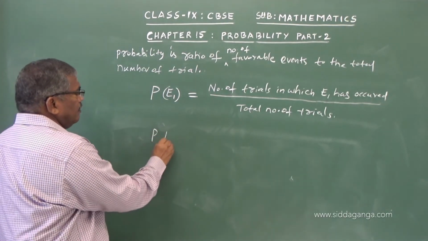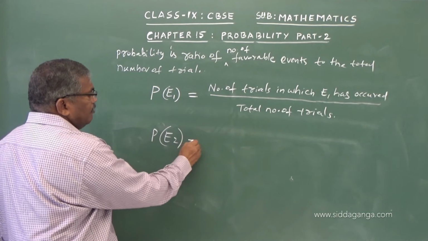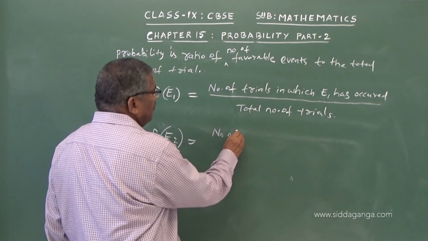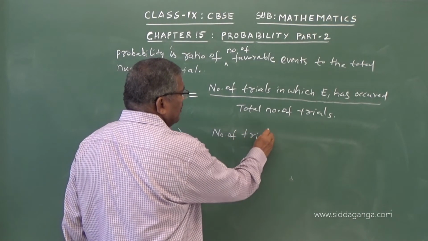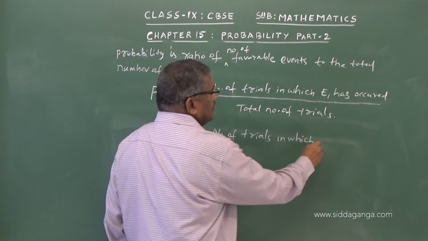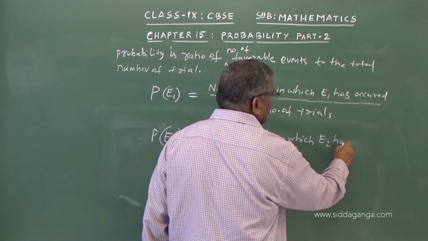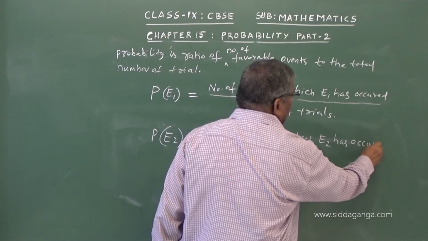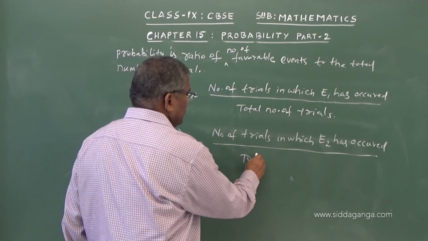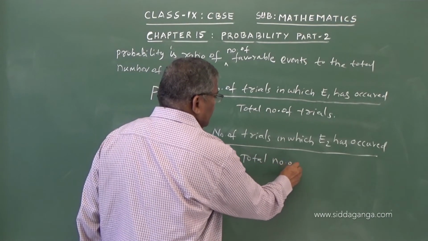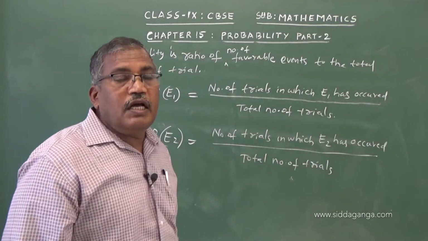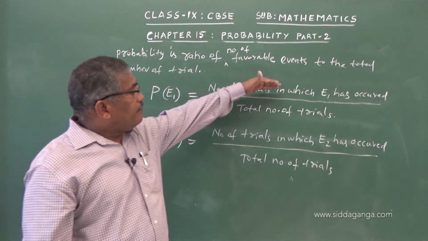So similarly, PE2, if you want to calculate the probability of another event E2, we write the number of trials in which E2 has occurred divided by the total number of trials. See, both are the same formula, the only difference is in the numerator.